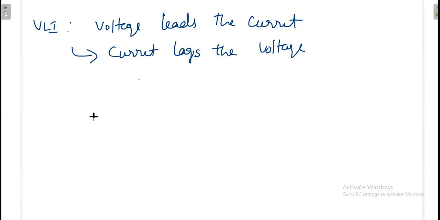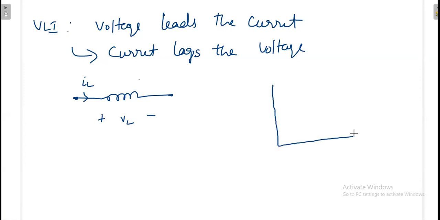Actually, whenever we have a pure inductor, okay, say if I am having pure inductor, if this is the voltage across the inductor, then this is the current through the inductor. Then if it is a pure inductor, because there is no series resistance, the series resistance here is 0. When you have pure inductor, you might have studied the phase diagram like this, because if you have pure inductor, your voltage always leads the current. Okay, you might have studied like this, because voltage always leads the current by the factor of 90 degree if it is a pure inductor.